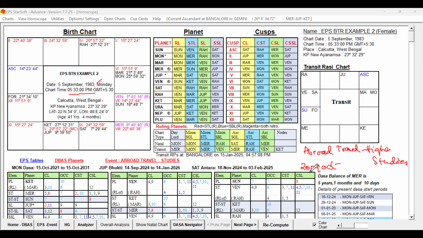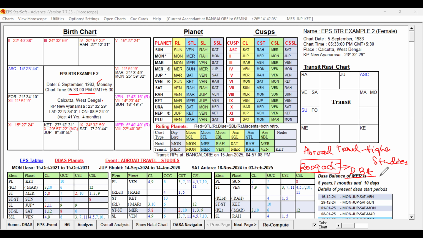2009 October. This is the important event the native has given, and we are going to verify whether the periods running in October 2009, the Dasa, Bhukthi, and Antra, are strongly supportive for such travel abroad, the first travel abroad.